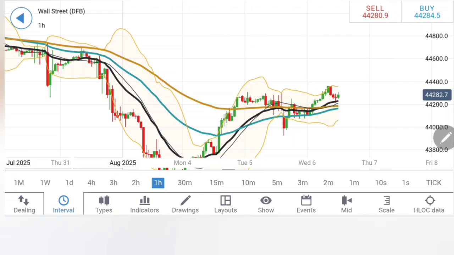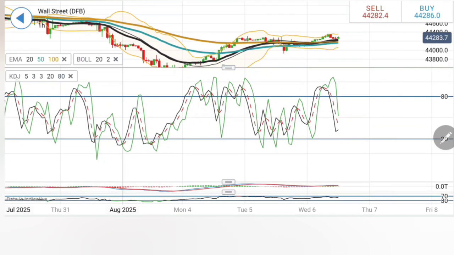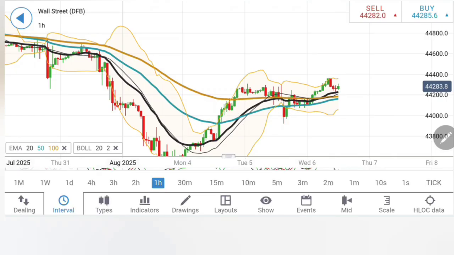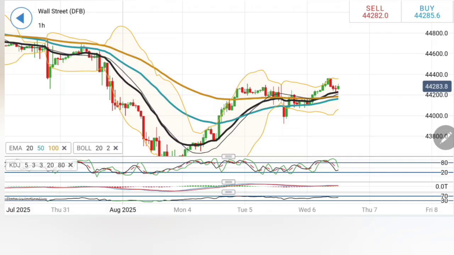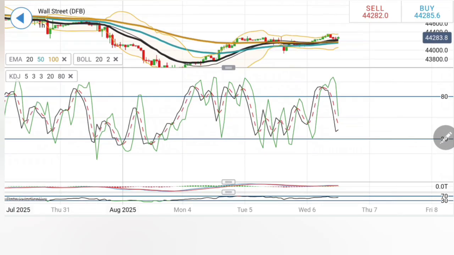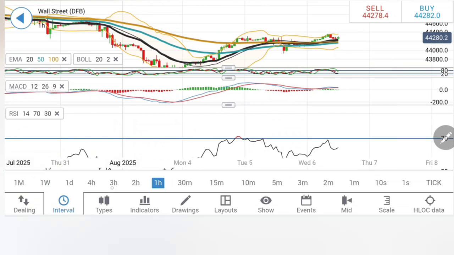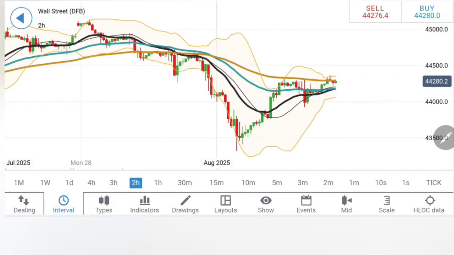The moving averages are trading bullish, though if you look at the move, it appears after the rise, retracement, again the rise, it could possibly retrace lower, but I'll definitely watch out how it behaves. First at 44,000, next at 43,900. The indicators have cooled down. The MACD is still rising, RSI rising, and stochastic is the one which has cooled down.